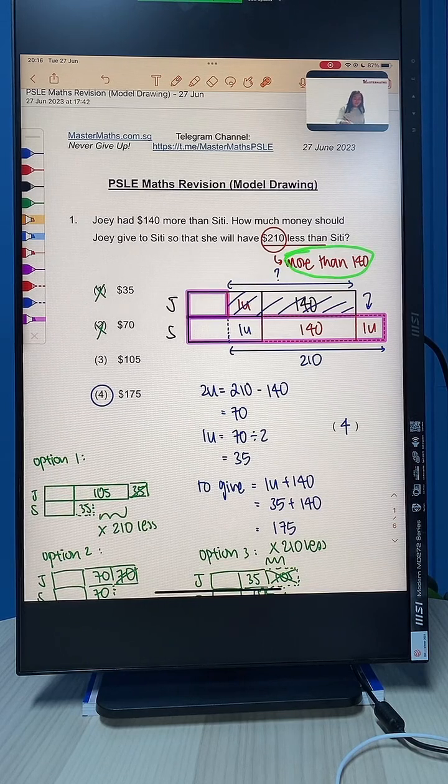How much more? We don't know how much more, so we call that 1 unit. When we give away, this is the difference at the end. This is Joey at the end, CT at the end. This is the difference at the end, which is supposed to be 210 from the question. So 210 will be our 2 units. 1 unit is 35. So she has to give 1 unit and 140, which is $175. Clear?